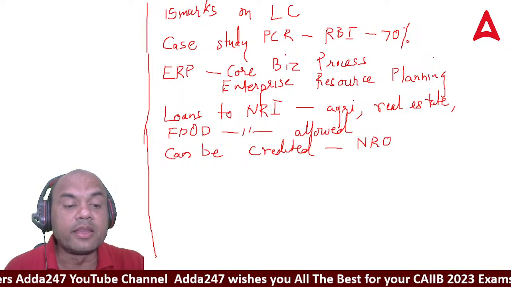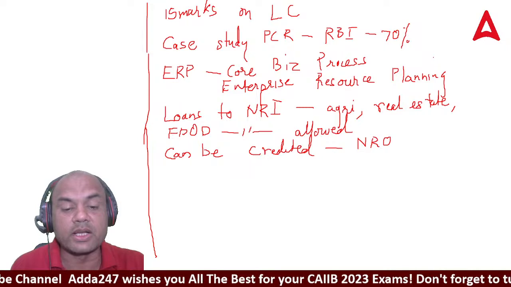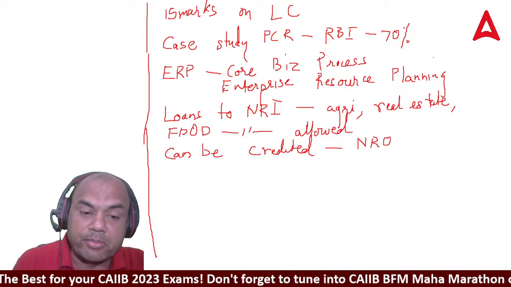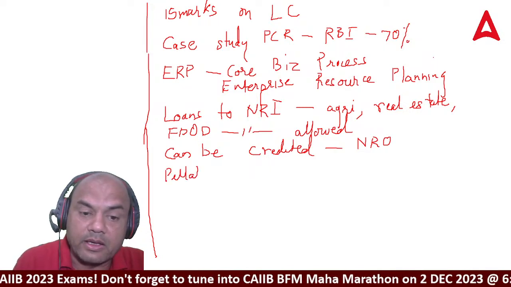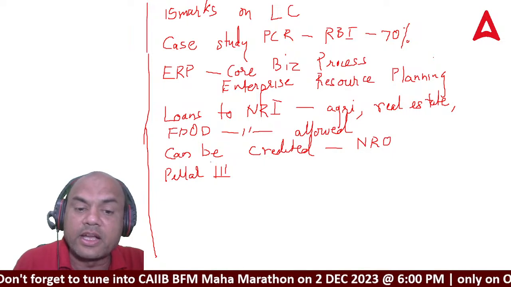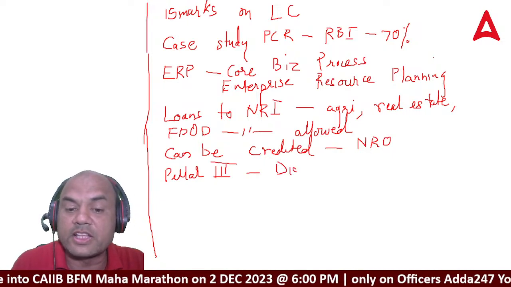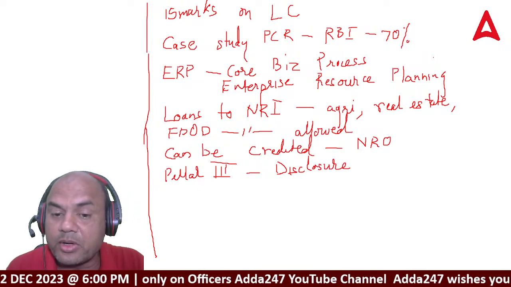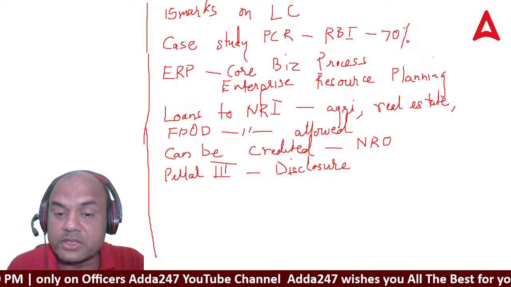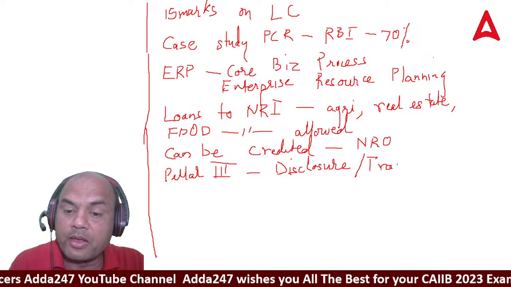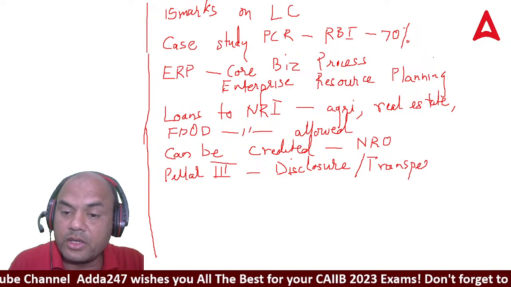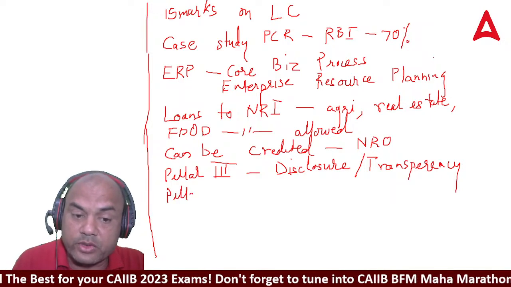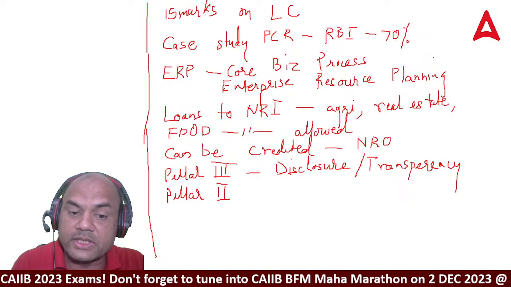Next question was on Pillar 3 of Basel. What does it say? Remember Pillar 1, Pillar 2, Pillar 3. Pillar 3 is all about disclosure and transparency. Remember this word. What is Pillar 2? This was also asked in this morning shift. Pillar 2 is SREP, supervisory.